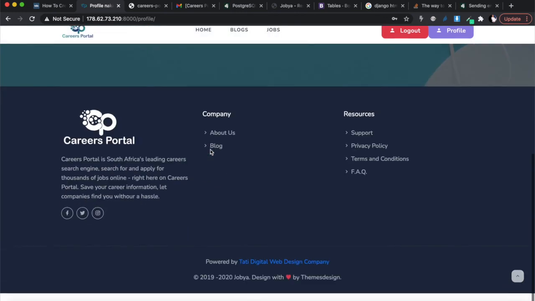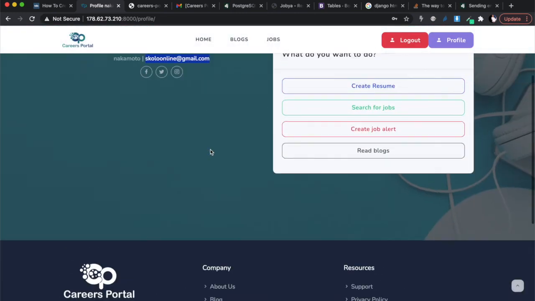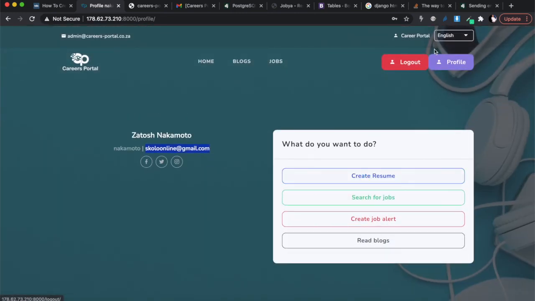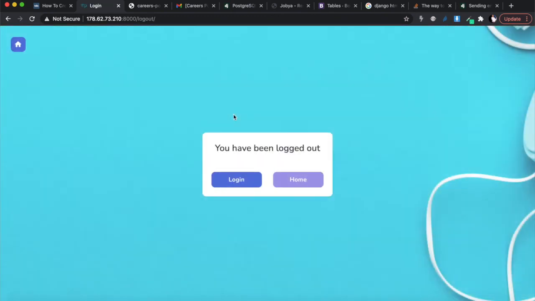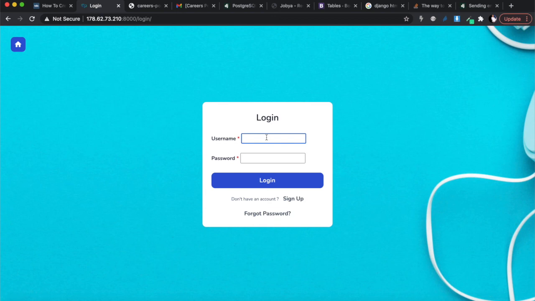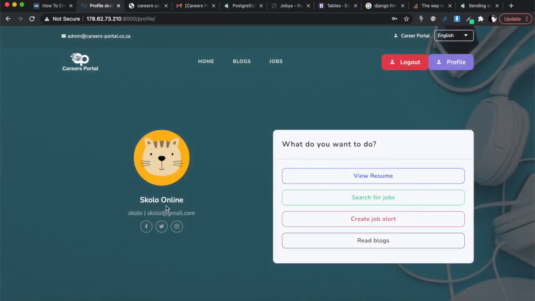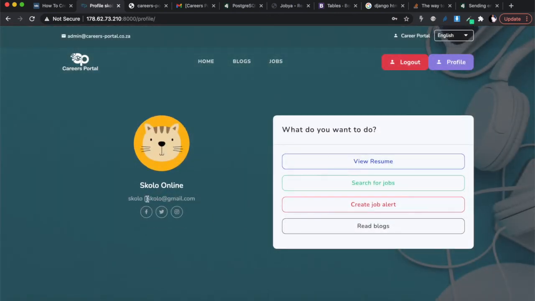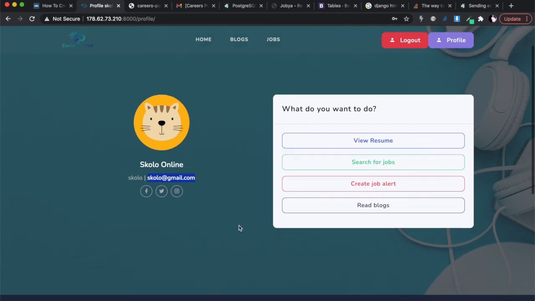Okay, now what I want to do is under the resume page, so I'm going to log out of this one, and I'm going to log in as somebody else. I'm going to log in as Scolo. Is it Scolo? I think so. I want to log in with an account that actually has created a profile. That's the one. All right, this is not a real email address. That's why I can't use it to test my email functionality.